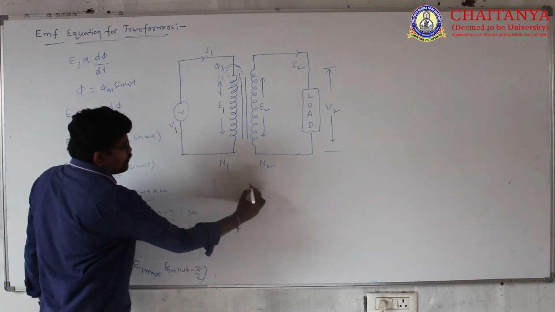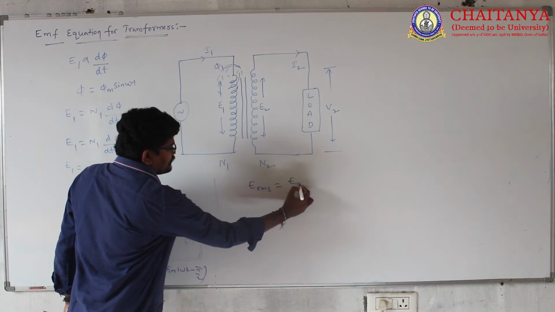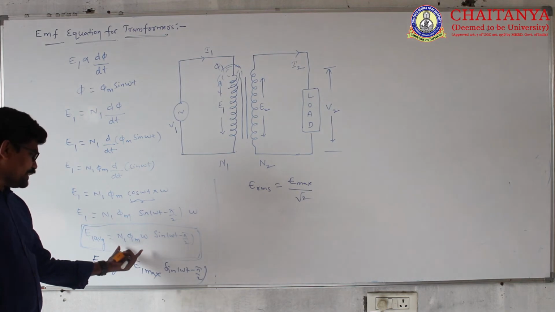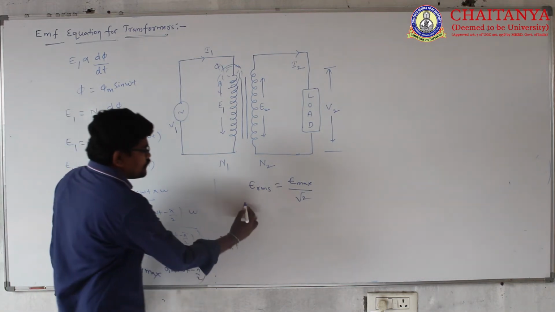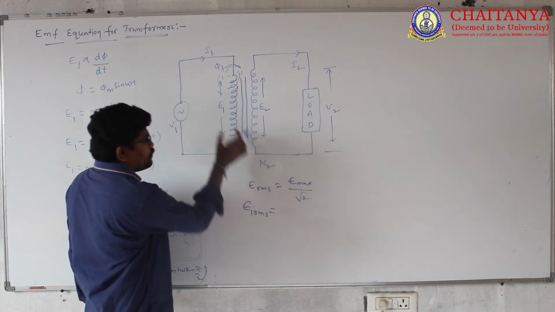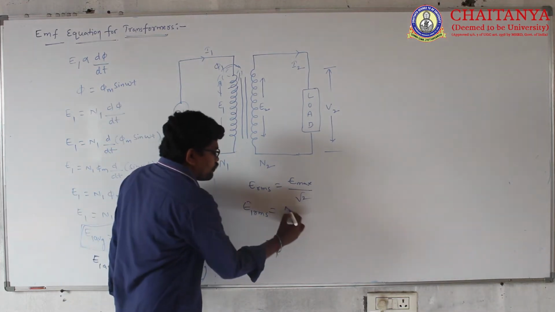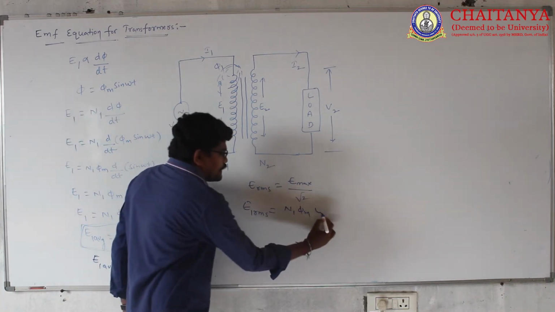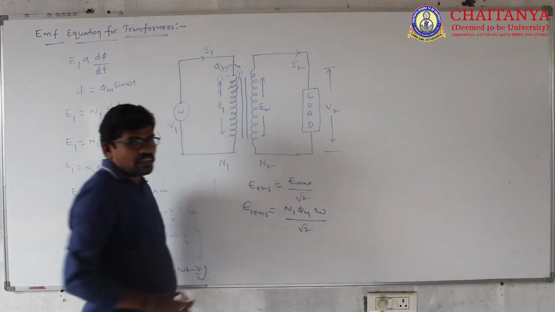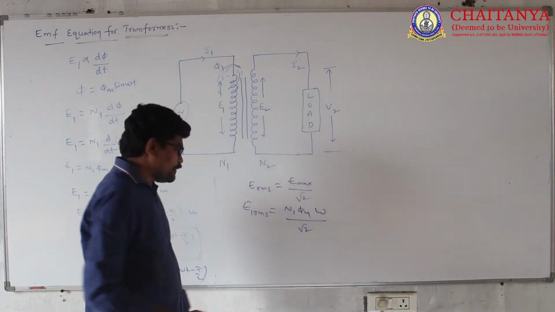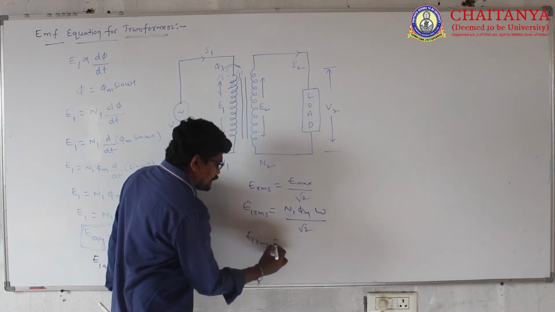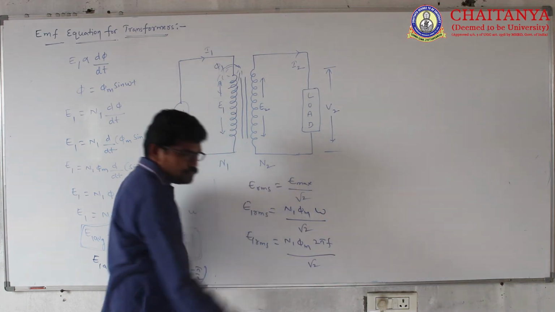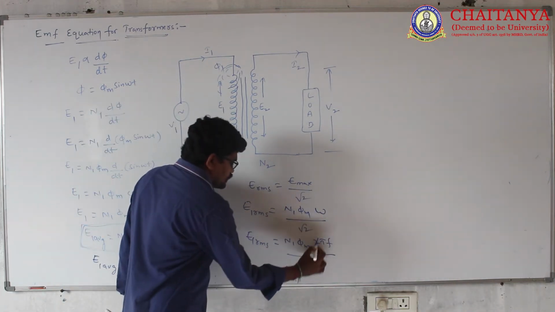For this, E RMS is E maximum divided by root 2. How much is the maximum value here? N1 phi m omega. So E1 RMS induced in the transformer primary winding is N1 phi m omega divided by root 2, where omega is the angular velocity in radians per second. It can be written as N1 times phi m 2 pi f by root 2. Then it becomes root 2.